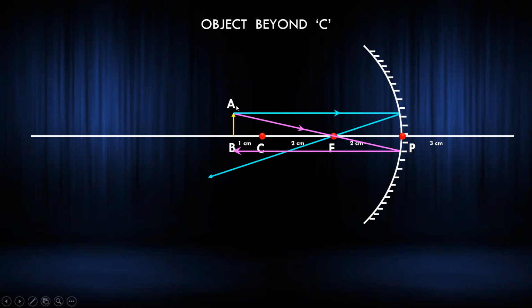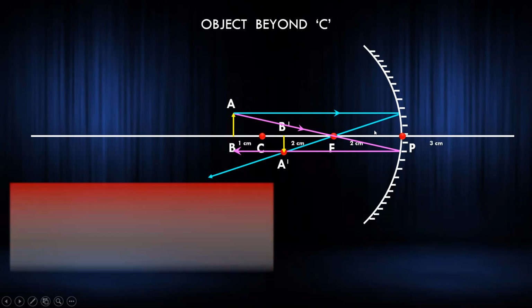तो since already A दे दिया है हम लोग यहाँ पे name करेंगे A dash and B dash, right? So this is A dash, B dash. If you draw this much, you will get 50% of the marks. अगर फुल मार्क्स चाहिए तो तुम लोग को क्या करना पड़ेगा, एक छोटा सा summary लिखना पड़ता है. Summary में क्या लिखना, simply where is the image formed. In this case the image A dash B dash is formed between F and C. So the position is between F and C.